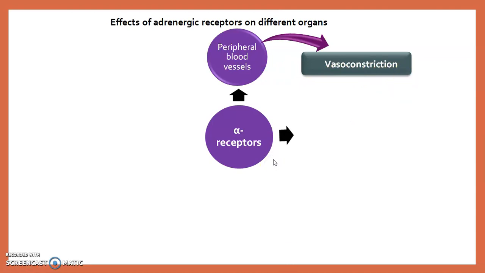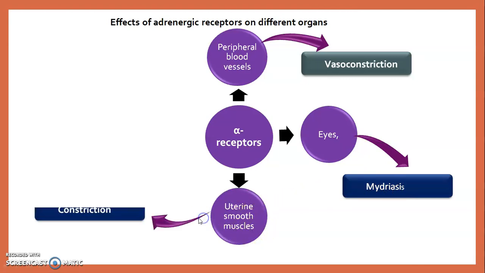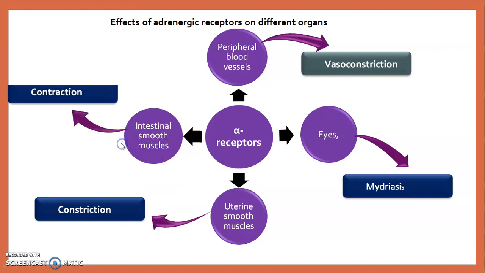If alpha receptors are stimulated, the action on peripheral blood vessels gives vasoconstriction. If alpha receptors are stimulated, the effect on the eye is mydriasis. The effect on uterine smooth muscle is contraction. The effect on intestinal smooth muscle is also contraction. These are the alpha receptors' effects on different body organs.